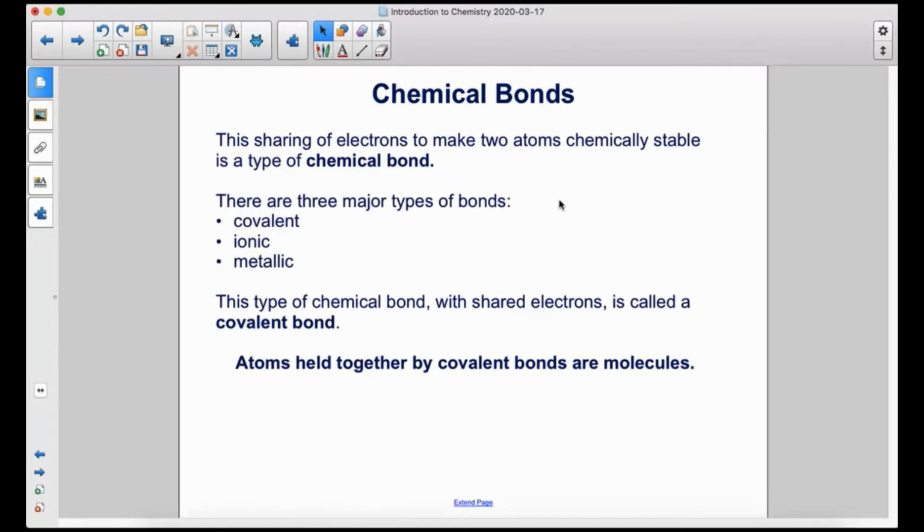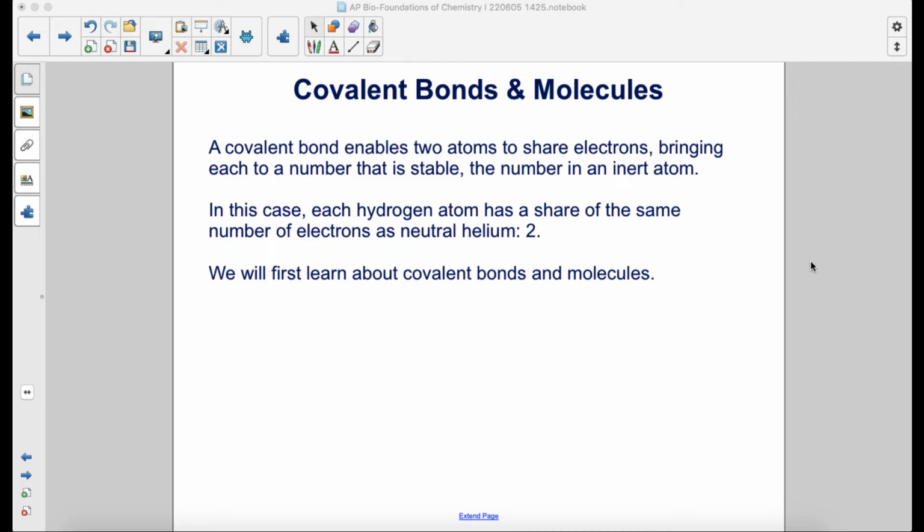This sharing of electrons to make 2 atoms chemically stable is a type of chemical bond. There are 3 major types of bonds: covalent, ionic, and metallic. This type of chemical bond with shared electrons is called a covalent bond. Atoms held together by covalent bonds are molecules. A covalent bond enables 2 atoms to share electrons, bringing each to a number that is stable, the number in an inert atom. In this case, each hydrogen atom has a share of the same number of electrons as neutral helium, 2. We will first learn about covalent bonds in molecules.